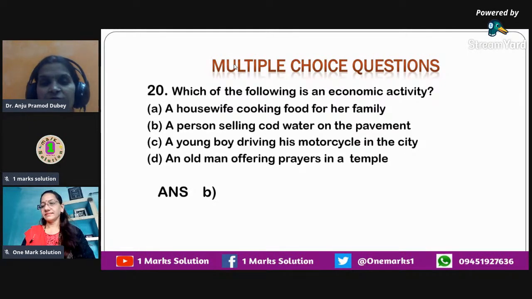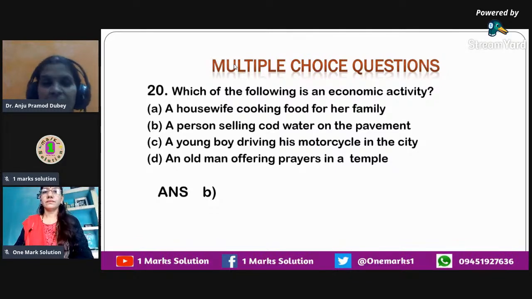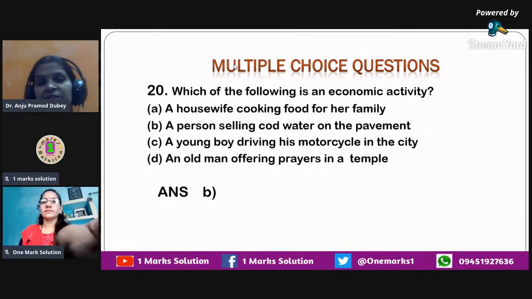Okay, so now which one of the following is an economic activity? A housewife cooking food for her family, a person selling cold water on the pavement, a young boy driving his motorcycle in the city, an old man offering prayers in a temple. So, except for activity B, all other activities are taken up for self satisfaction. The second activity, where a boy is selling cold water on the pavement, is with the intention to earn money. So that's why option B is selected over here, which is an economic activity.